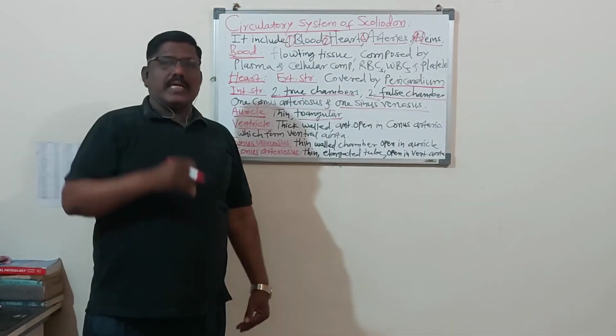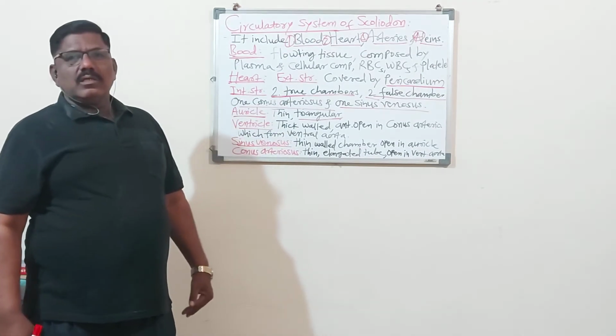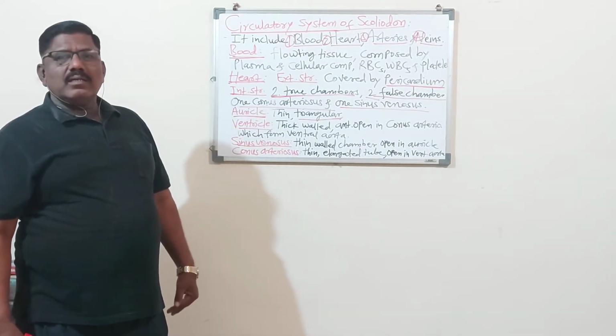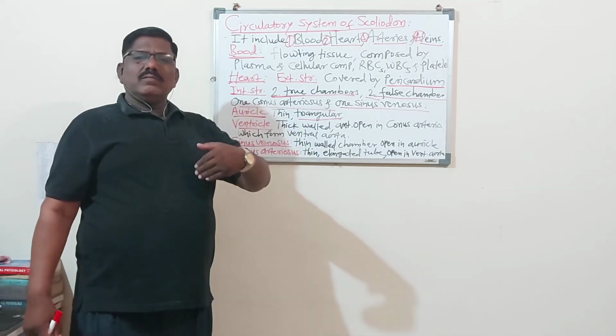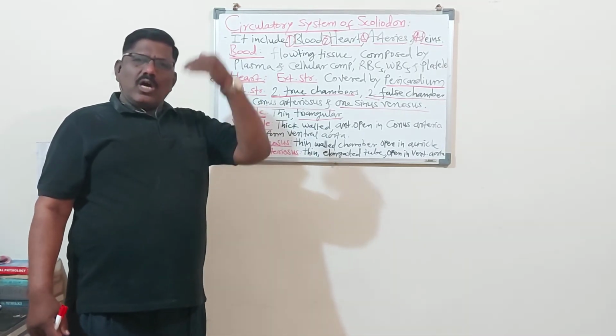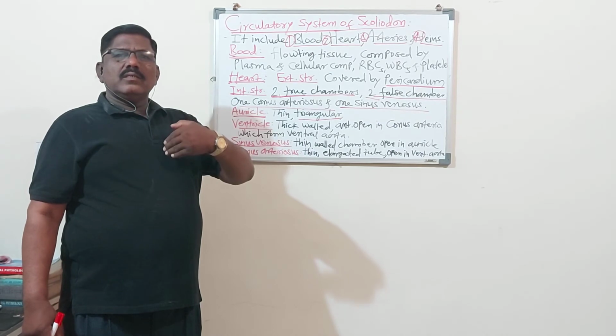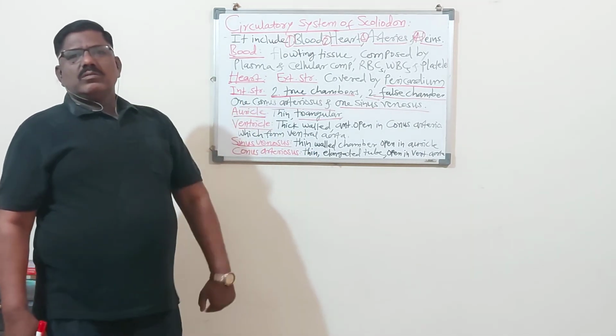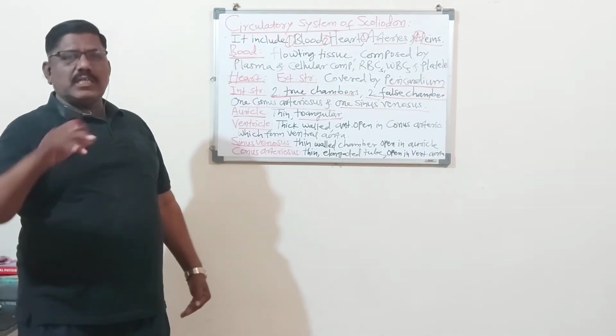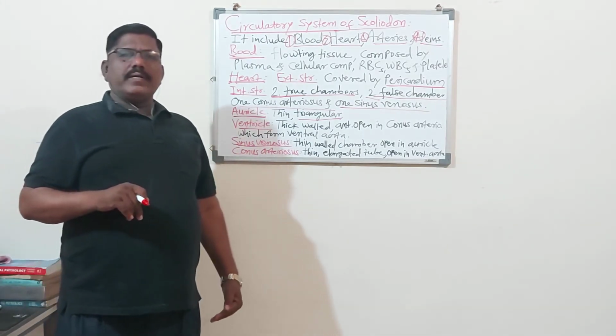And if the animal is a non-chordate, then the dissection is not from the ventral side, it is from the dorsal side. Because in the non-chordate animal, the nerve cord, the ventral nerve, is present towards the ventral side. This is the difference between chordate and non-chordate.